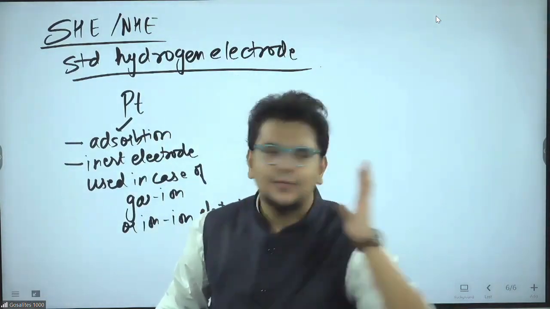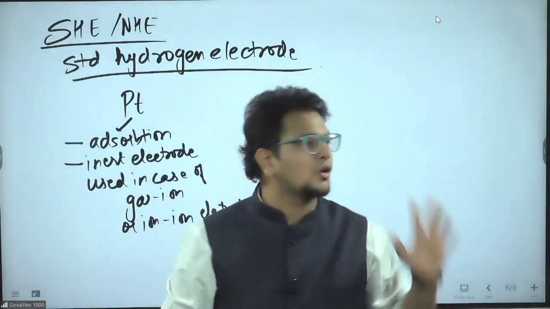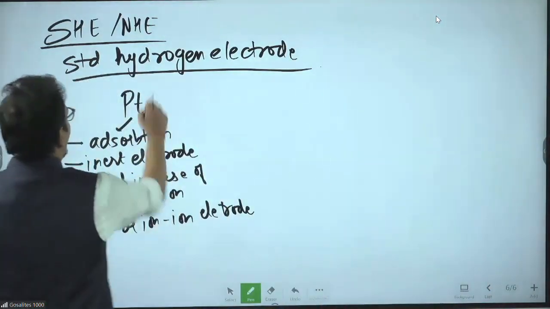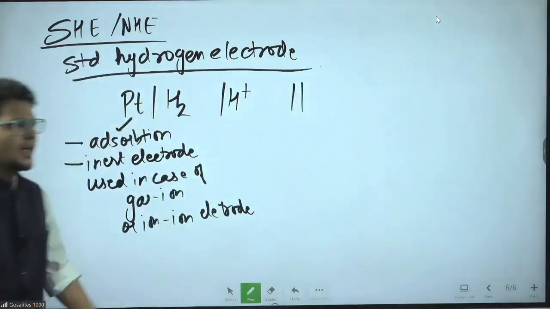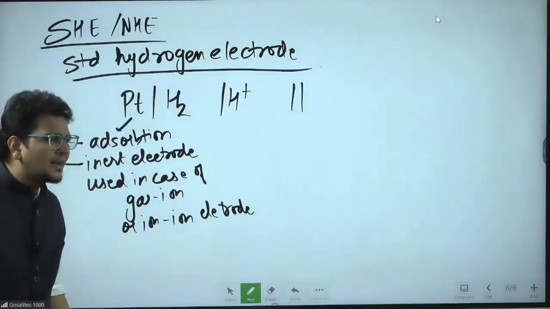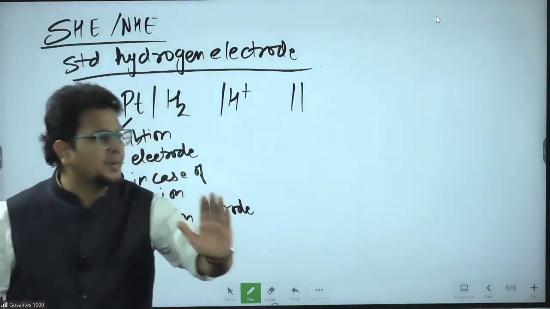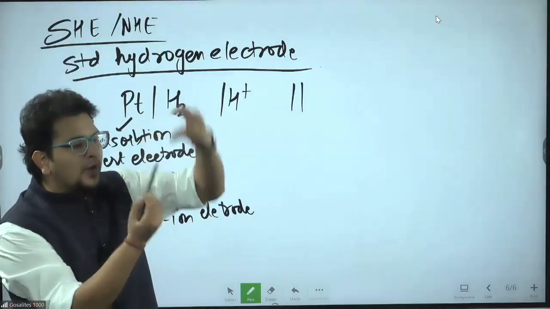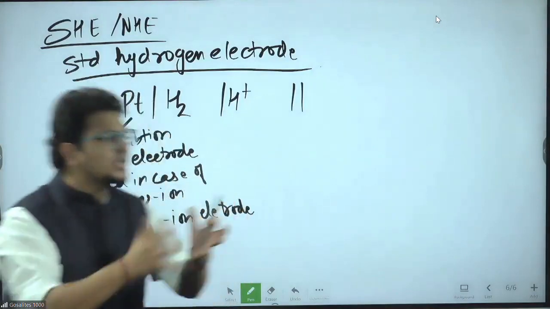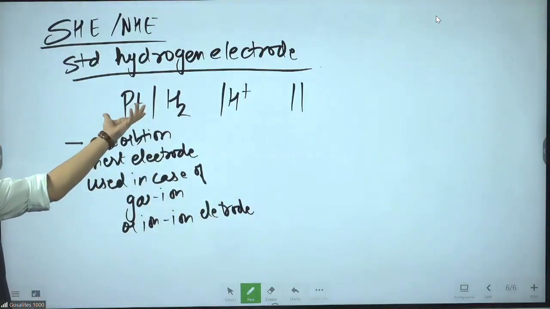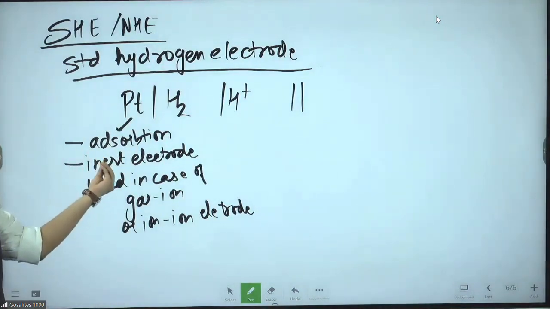For example, I have hydrogen and H+. Neither hydrogen is a solid metal nor H+ is a solid metal. So for their adsorption, to connect the wire, for conduction of electricity, for all this purpose, I need a metal rod. That metal rod is platinum or palladium or gold. That is the inert electrode.